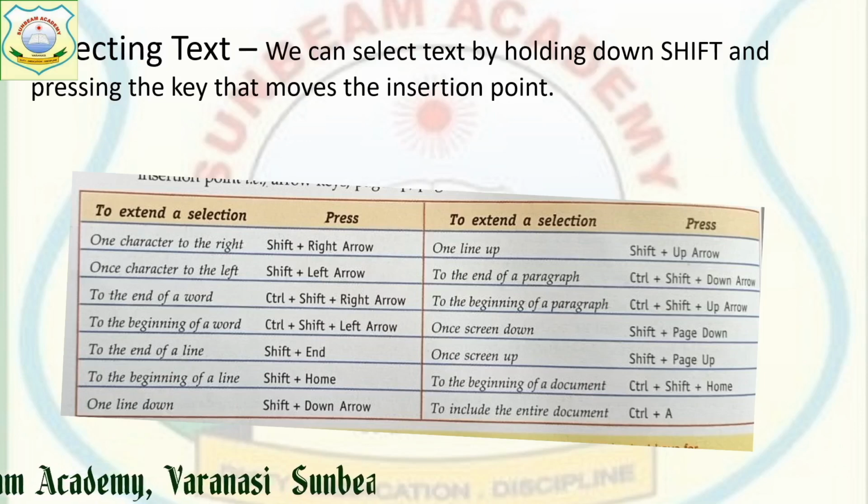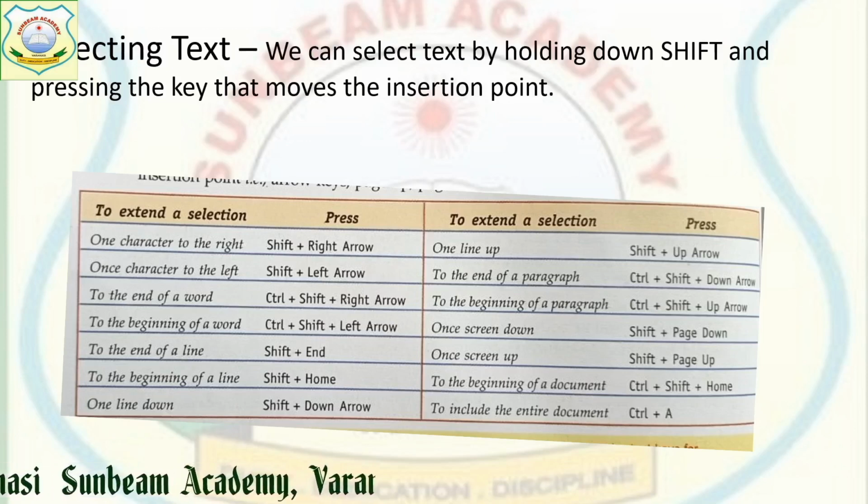Now, how are we going to select text? To select text, hold down your Shift key and start selecting text using your arrow keys. If you use Shift with the right arrow, then it will select one character on the right hand side from your insertion point, or where your cursor is. From that position, one character at a time will be selected. Likewise, if you want to select towards the left side, then Shift and left arrow key.